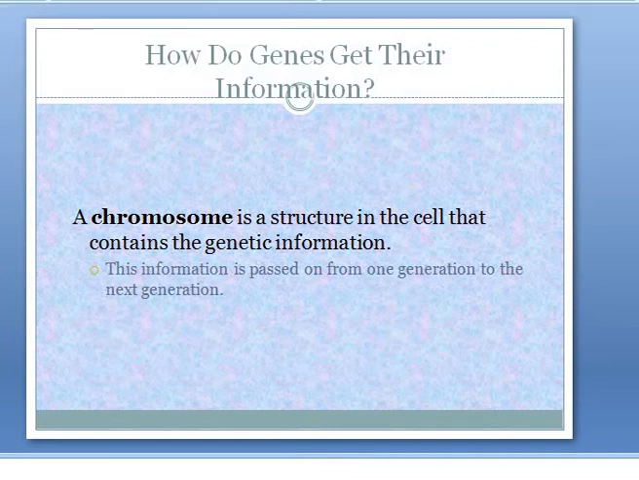A new generation results from the fusion of the sperm cell and the egg cell. So at the time of conception, the organism inherits 46 chromosomes from the parents, 23 from the mother and 23 from the father. Each of these chromosomes contains thousands of genes.